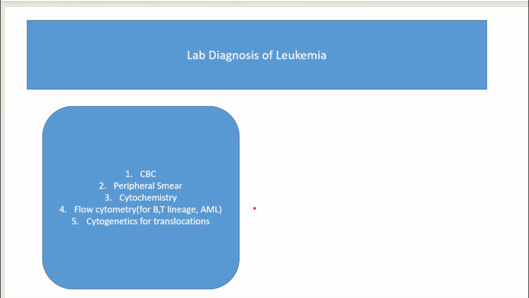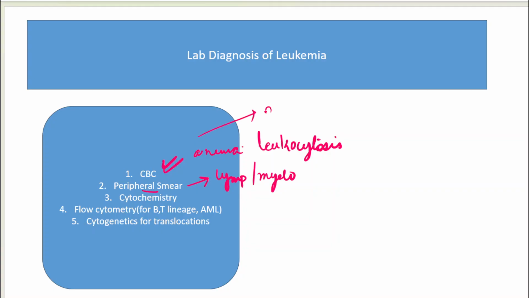So lab diagnosis of acute leukemia is always going to start with CBC. The history would usually be given in a patient with anemia or leukocytosis and clinical leukocytosis. Okay, the TLC count would be raised, and then they would be giving you a peripheral smear description where they would say that either lymphoblasts are suggested or myeloblasts are suggested. In clinical features you will always have the age of the patient with a history which is suggesting towards malignancy.